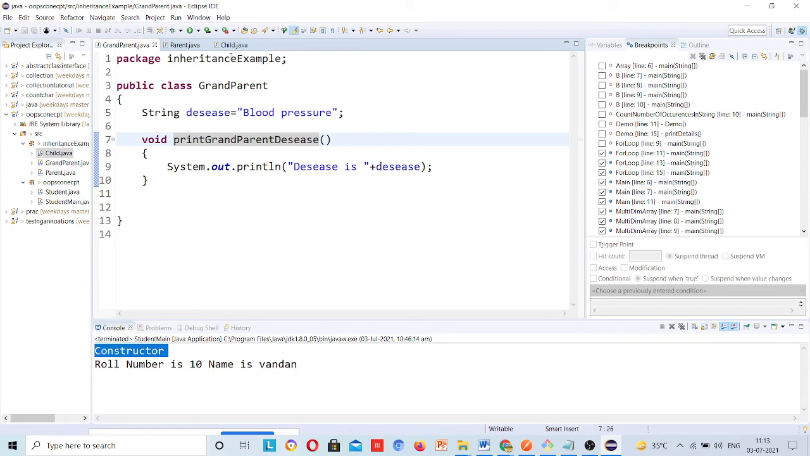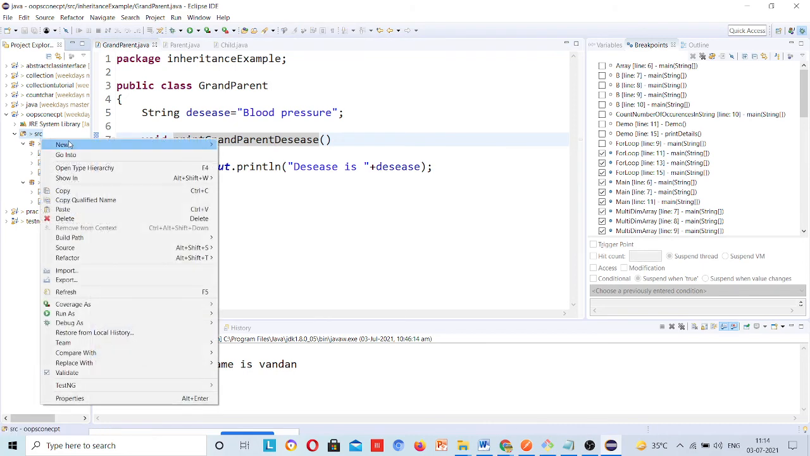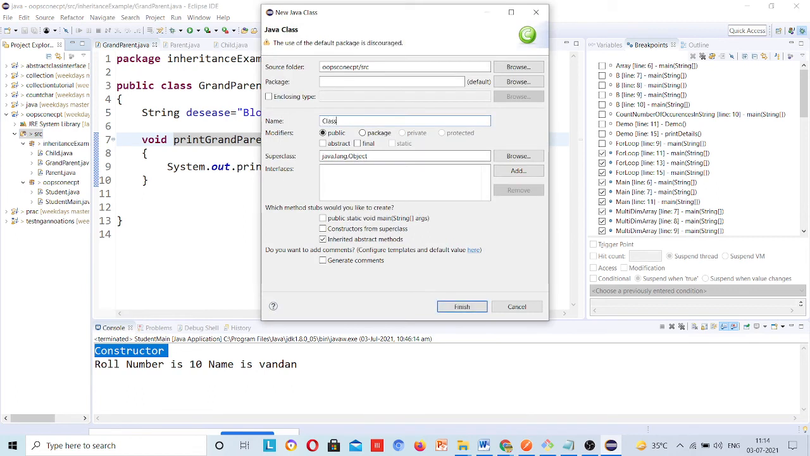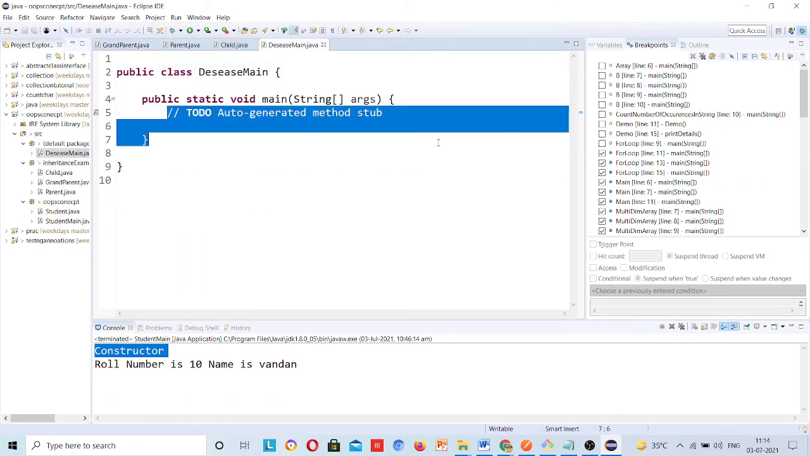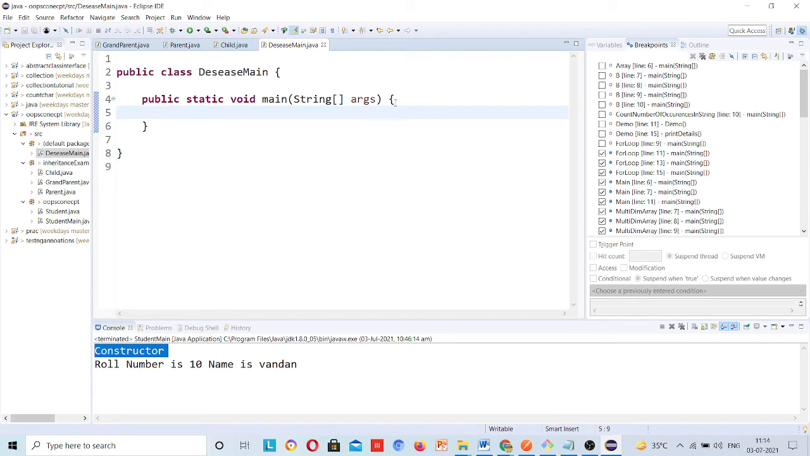Now see, I will come to this outline, don't worry about that. And now I will create a main method, disease main. Check this main method and create a class. Now just remove this auto generated method comment and then come to grandparent.